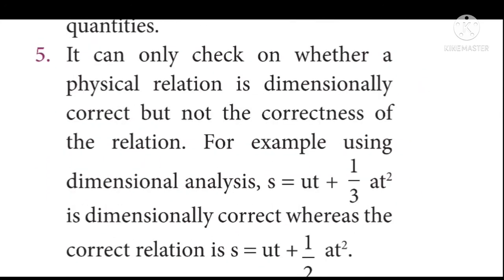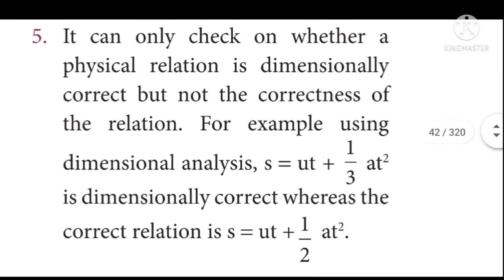And it can check only whether the physical relation is dimensionally correct or not, but it cannot check the correctness of the given relation. For example, using dimensional analysis, S is equal to ut plus 1 by 3 at squared is dimensionally correct, whereas the correct relation is S is equal to ut plus half at squared. So when we apply the dimensions for these two expressions, we will get the same dimensions in the left hand side as well as the right hand side. But the real equation is what? S is equal to ut plus half at squared.